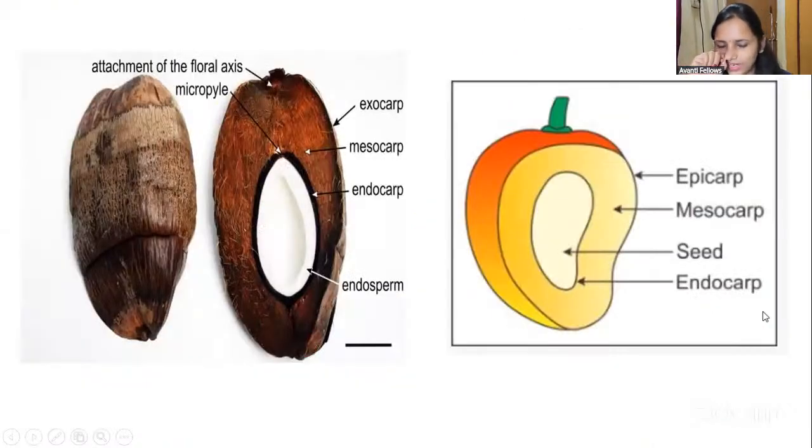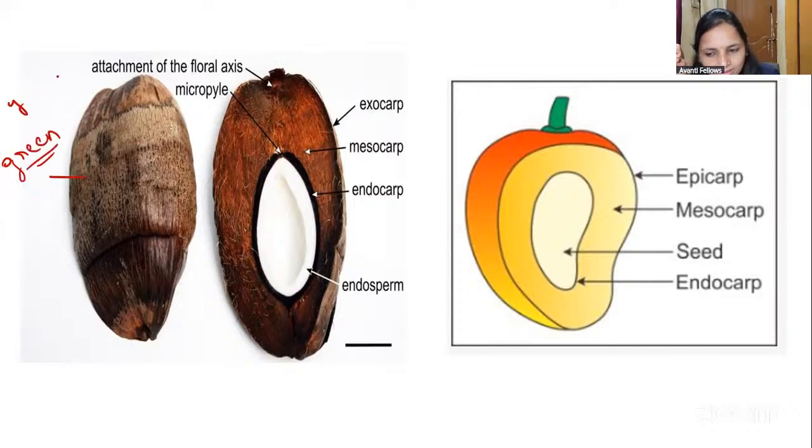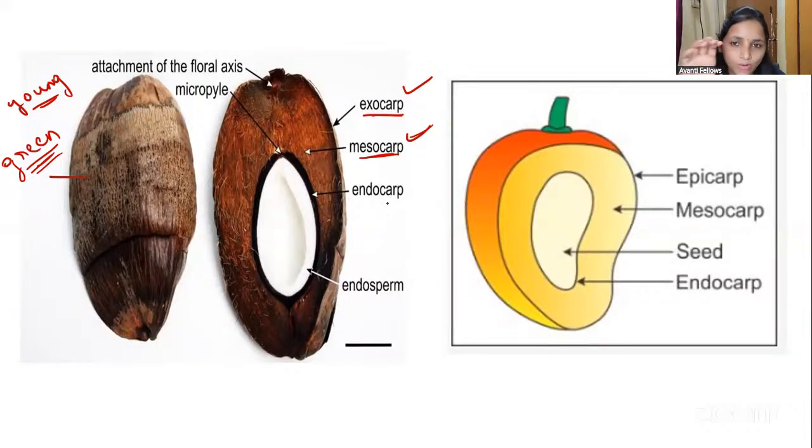Fine. Here you can see, guys, in the coconut, the outer cover. This cover is green in color, right? It is green when it is young, you can differentiate on that. This is called the exocarp. The green outer side is the exocarp, and the middle fibers are called the mesocarp, and the coconut shell is called the endocarp.